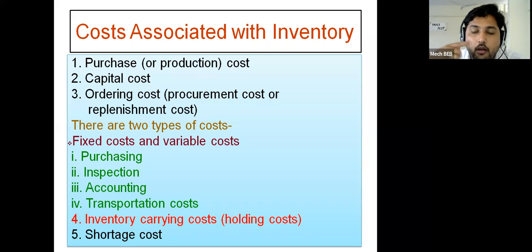You have to take the permission from your head of the department, or your plant manager, or operation manager. And if the operation manager gives the green signal for that purchase, then you need to call the quotations from your parties, or from the vendors who are going to supply that particular product.